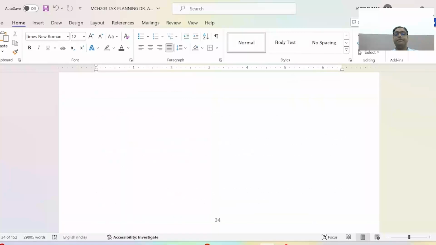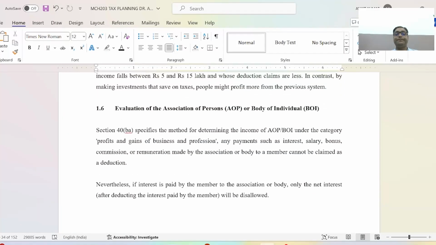It is evaluations, and we have discussions. Nevertheless, it is disallowed in the interest of the AOP after section 40BA specified the method of determining income of AOP/BOI under the category profits of business and profession.